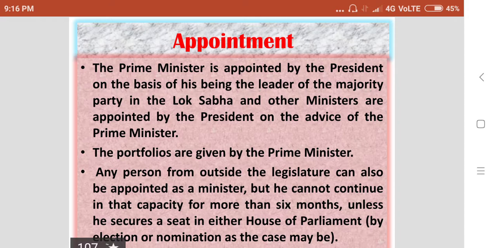Any person from outside the legislature can also be appointed as a minister, but he cannot continue in that capacity for more than 6 months unless he secures a seat in either House of Parliament by election or nomination, as the case may be.